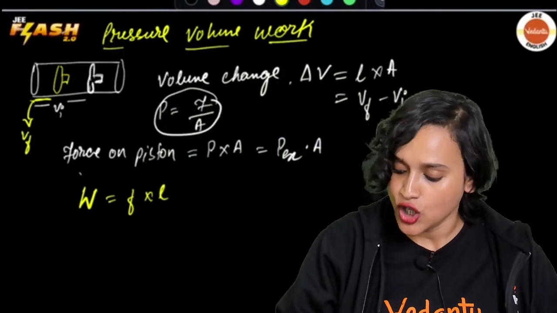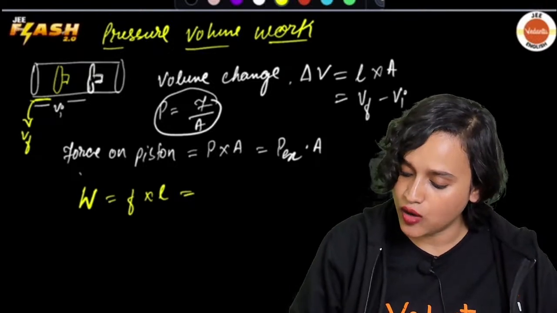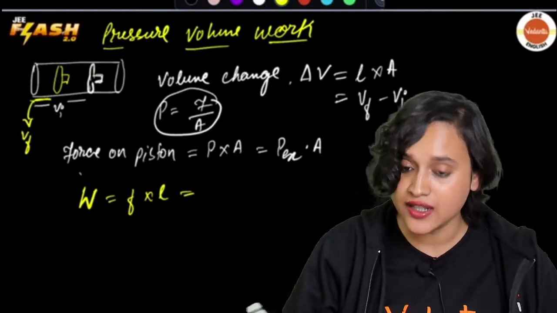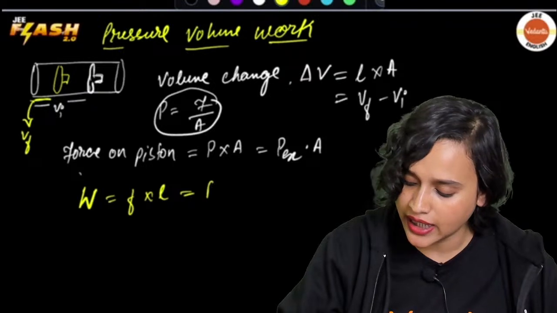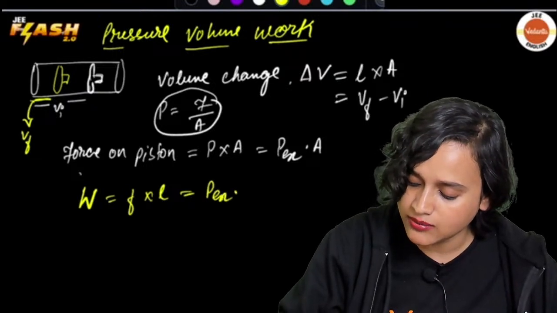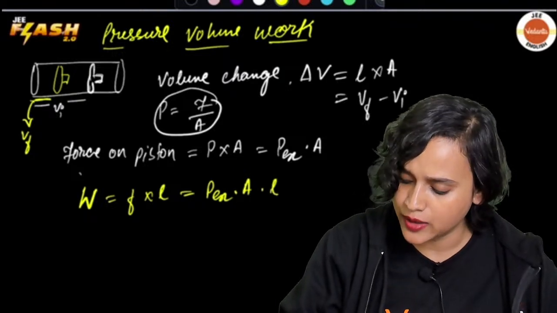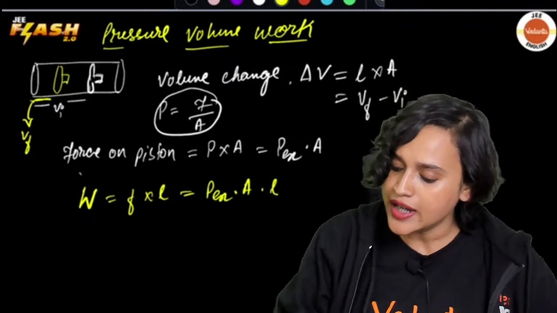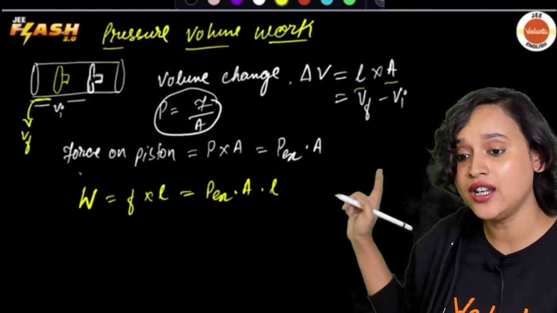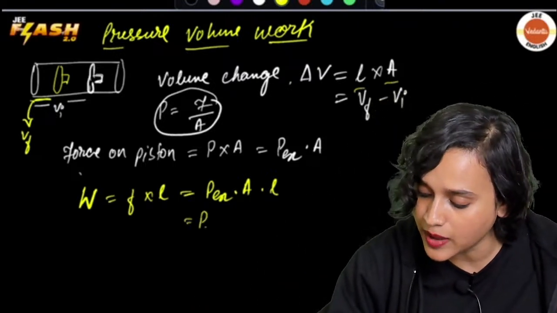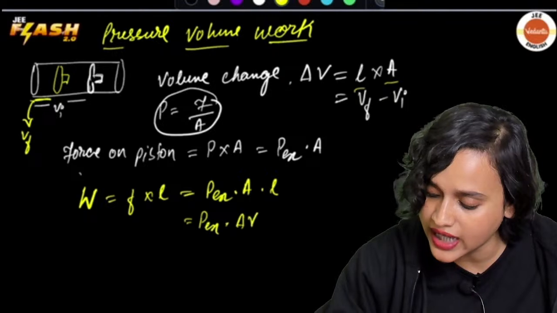Great. So I have just figured out what my F is. My F is equal to P external multiplied with A, and then I can write that it is multiplied with L. Now what is A into L? A into L is delta V, so that means my work is P external multiplied with delta V here.